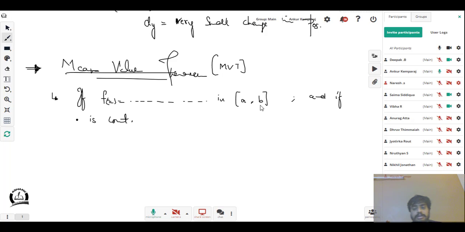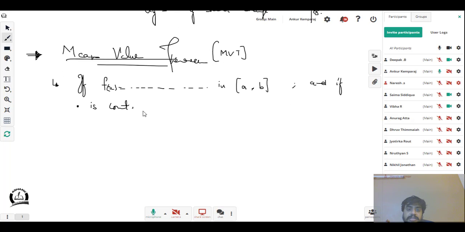It is controlled within a certain range. It starts somewhere, and we only have to worry about the domain from a to b. We don't have to go beyond it. I'll show you what this means graphically also. Let me write down the statement first, and then I'll explain what the theorem itself means.